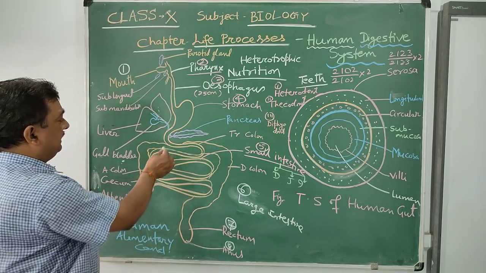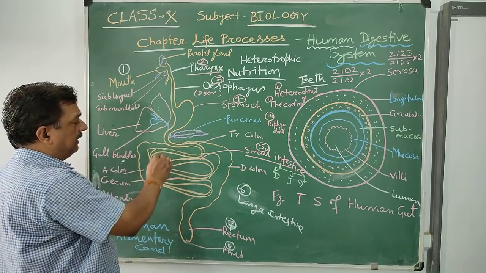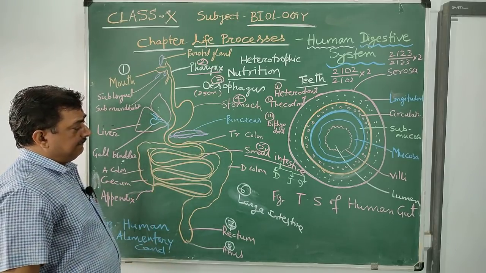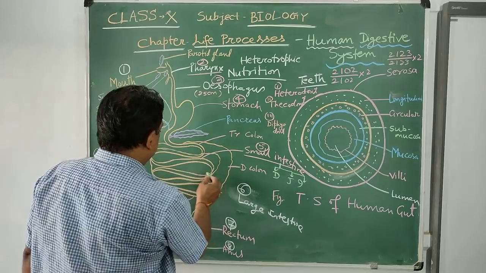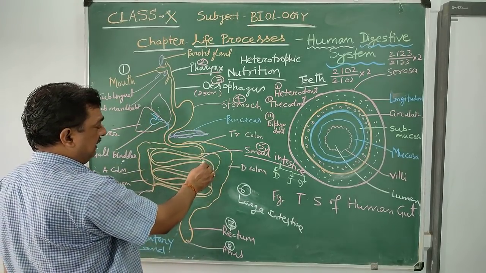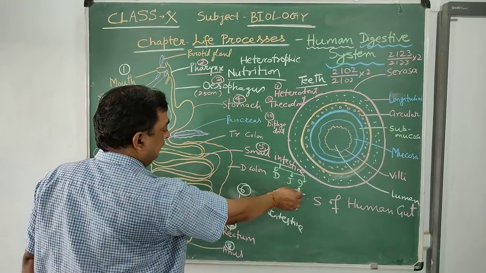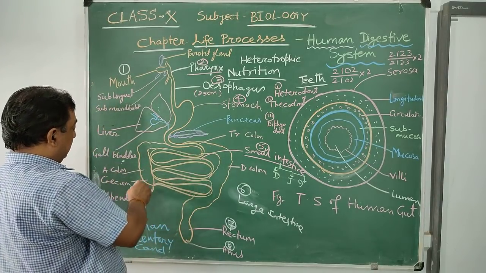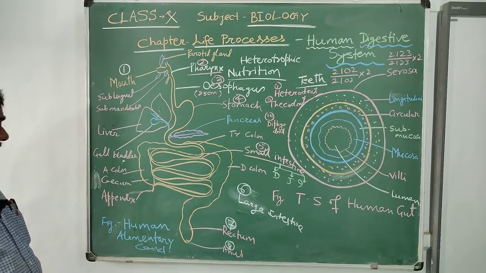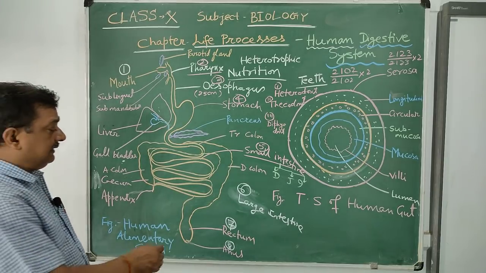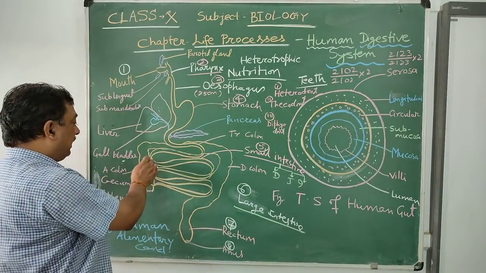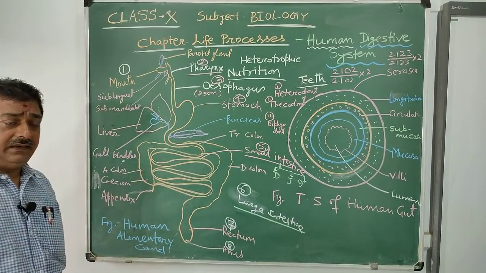The duodenum is the shortest part of the small intestine, which is C-shaped. The jejunum is the longest part and highly coiled. Ileum is also a part of the small intestine. Next is the large intestine. The large intestine is broader than the small intestine.